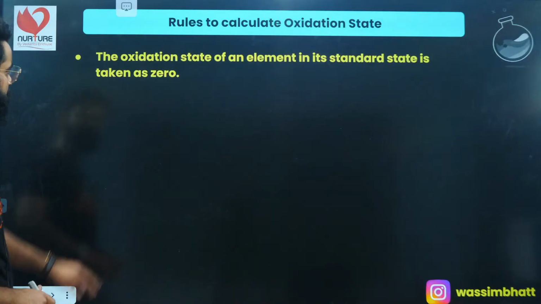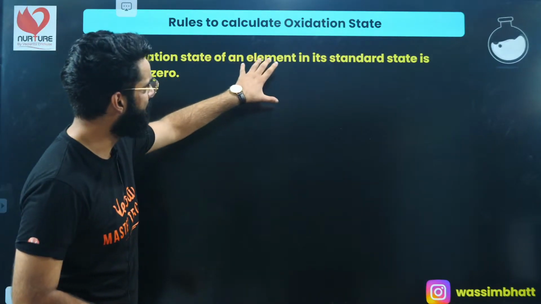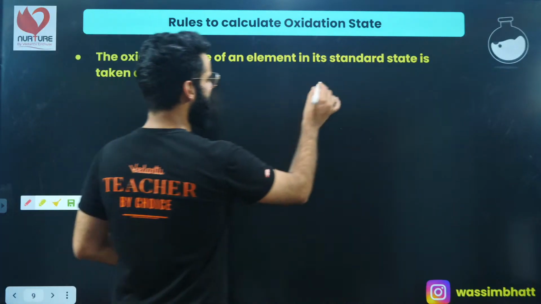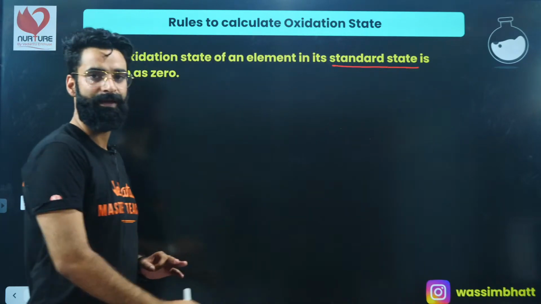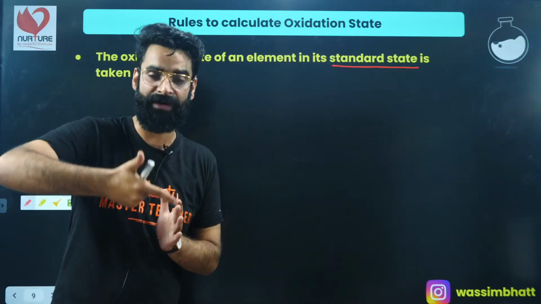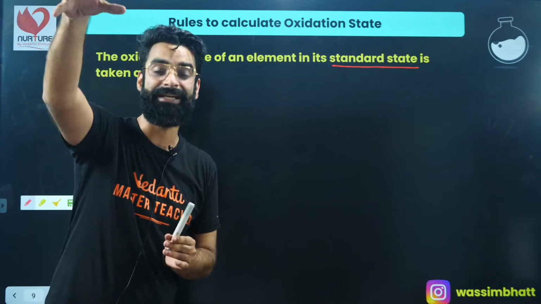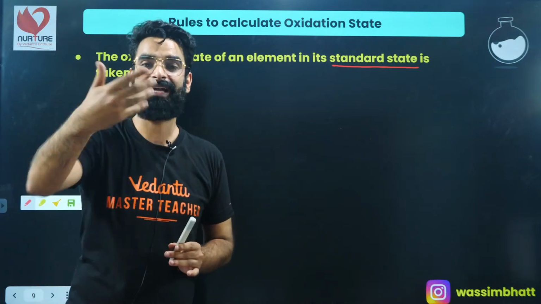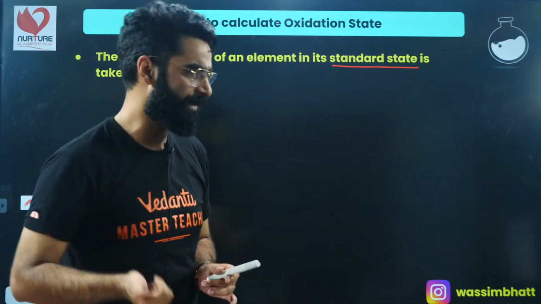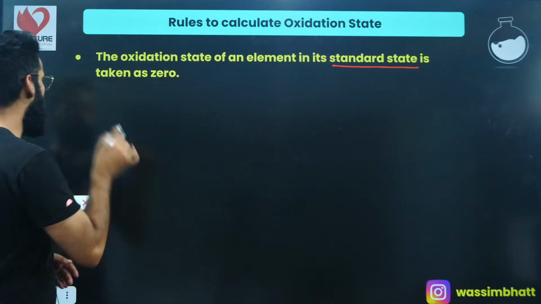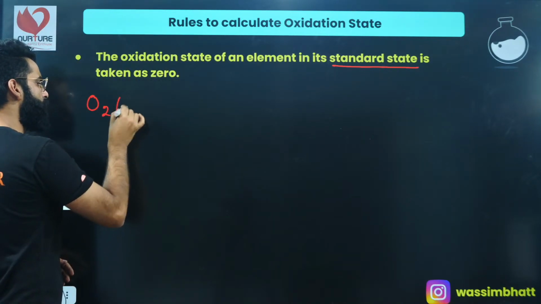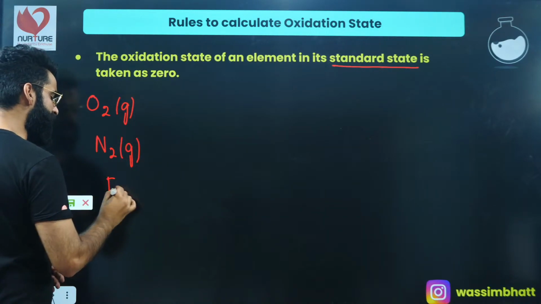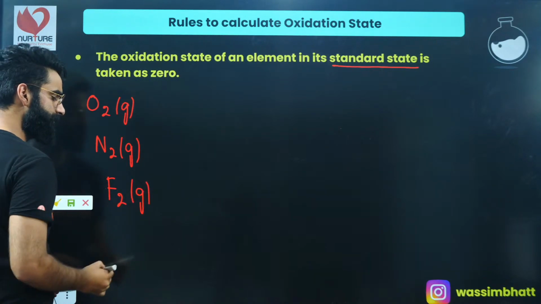See guys, the first rule: the oxidation state of an element in its standard state is taken to be 0. Now the first point is, what is the standard state of an element? That state of an element in which the element exists in nature, that's something which we call the standard state of a particular element. For example, oxygen in nature exists in the form of O2 gas, right? Nitrogen in nature exists in the form of N2 gas. Fluorine in nature exists in the form of F2 gas, right?